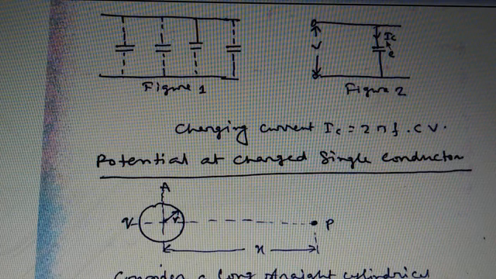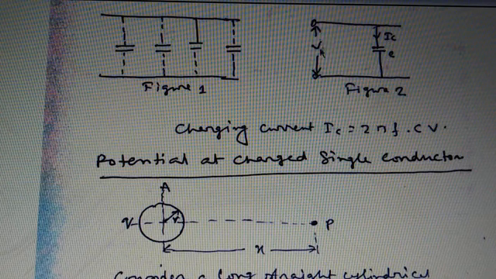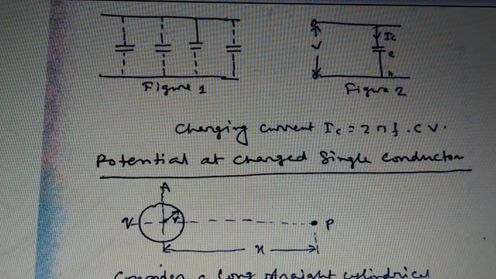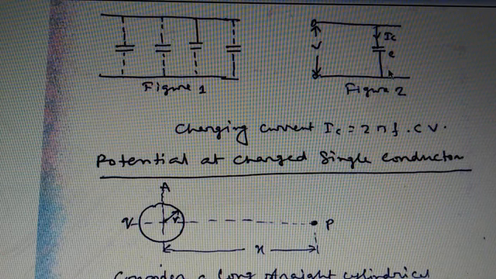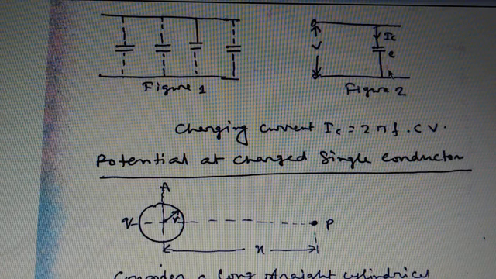When an alternating potential difference is applied across the transmission line, that means as we follow this diagram, that is the alternating voltage V, and that is a transmission line. There are two conductors, and in between them there is a capacitor. It draws a leading current even when supplying no load. This leading current is in quadrature with the applied voltage, and it is termed the charging current.